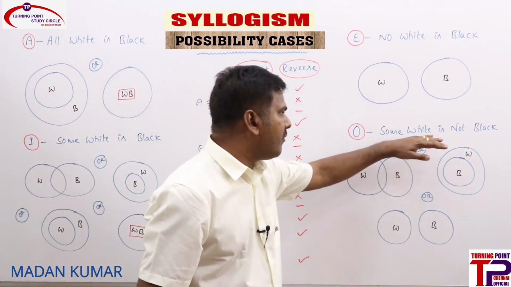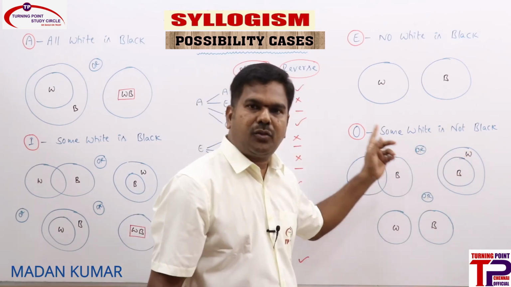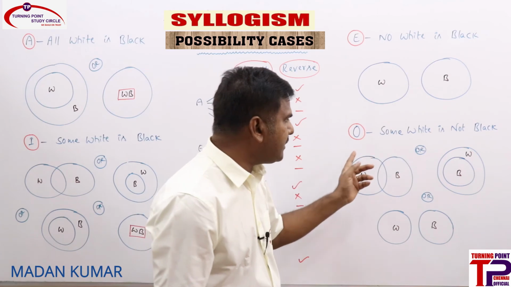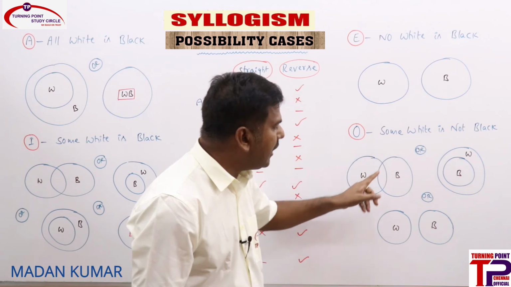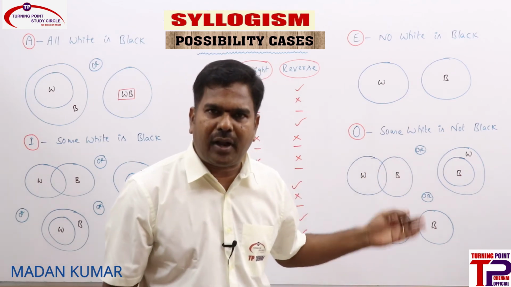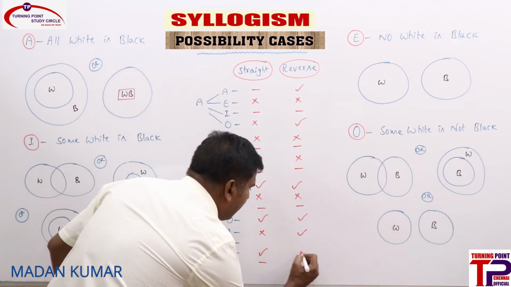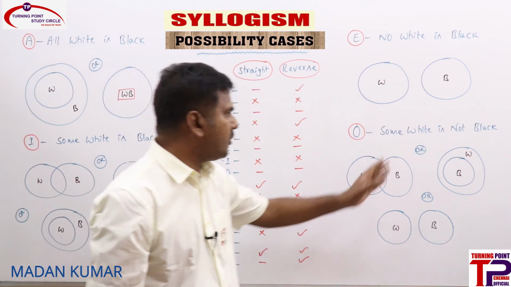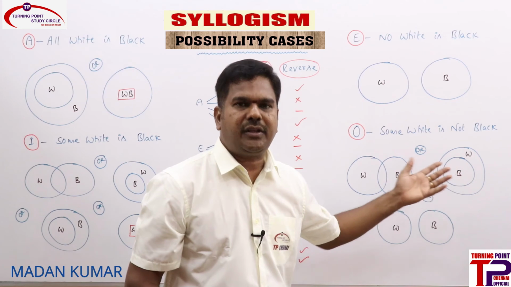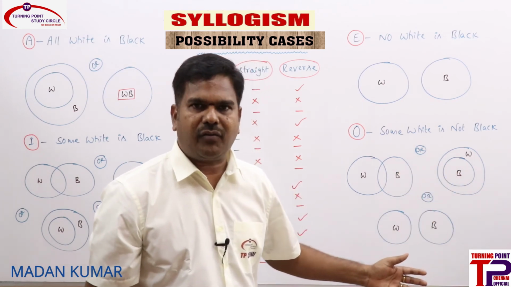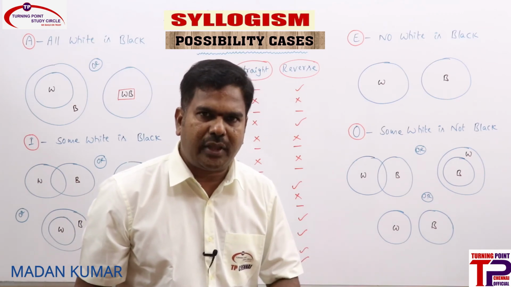What is the next one? Whenever O statement is there, can we check I statement? What is I statement? Some white is black. So we take I straight. Some white is black. Is it true? Yes. Can we say that some black is white? That is also true, right? If it is true in any one of the diagrams, we need to consider. So whenever O statement is there, I straight is a possibility, I reverse is also a possibility.